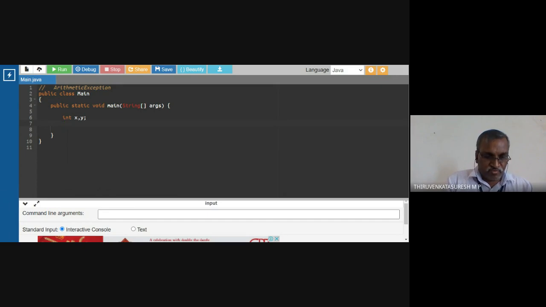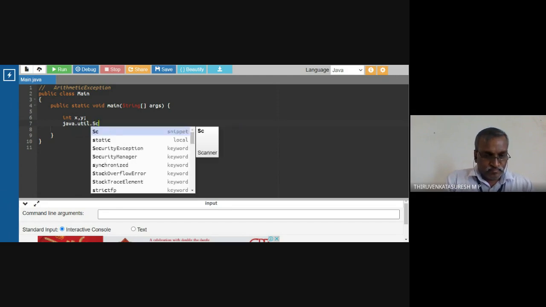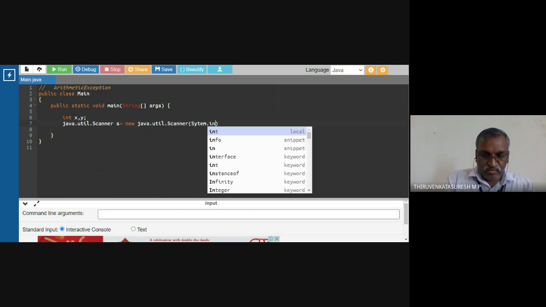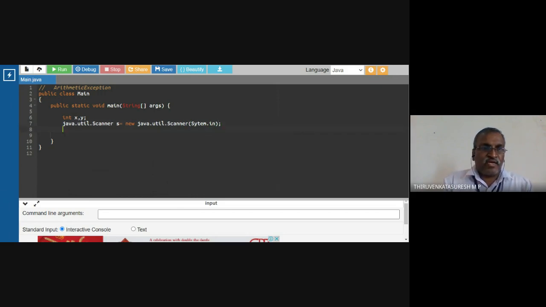I'm going to get the value from the keyboard, so I'm going to use a Java Scanner object. Scanner s equal to new Scanner, with System.in. I'm going to use the System.in property for getting the values for x.